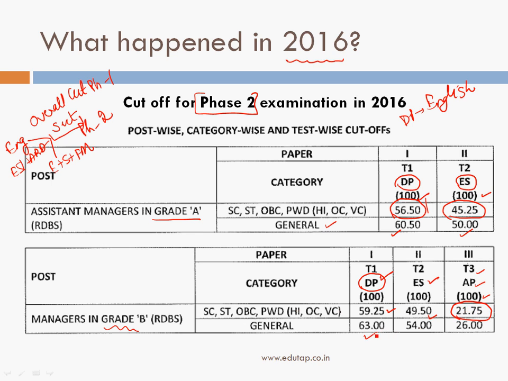And these are the cutoffs for the general category. Kindly note that there is a cutoff of 63 marks for the English paper out of 100. So you have to lay emphasis on the English paper. You don't have to keep the English paper on the back burner. You have to lay equal emphasis on the English paper as well. As far as the ESI and ARD paper is concerned, the cutoff in 2016 was 54 marks and just 26 marks for the analytical paper on economy, stats and finance and management. So these are the cutoffs for phase 2 for grade A and grade B for the reserved categories and for the general category.